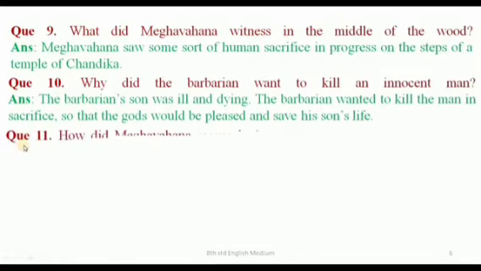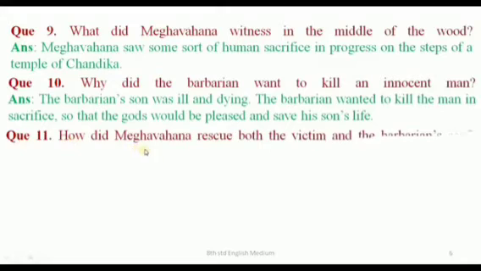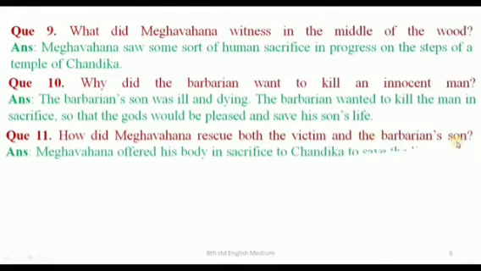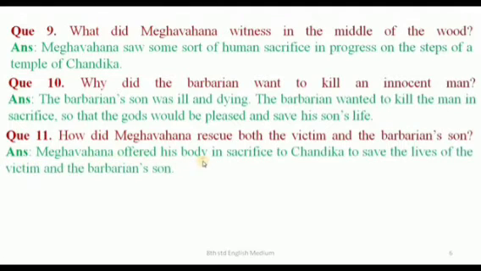Question number 11. How did Meghavahana rescue both the victim and the barbarian's son? Answer, Meghavahana offered his body in sacrifice to Chandika to save the lives of the victim and the barbarian's son.